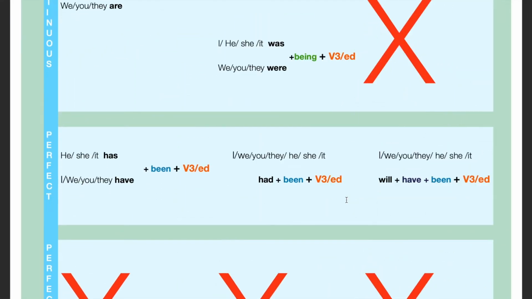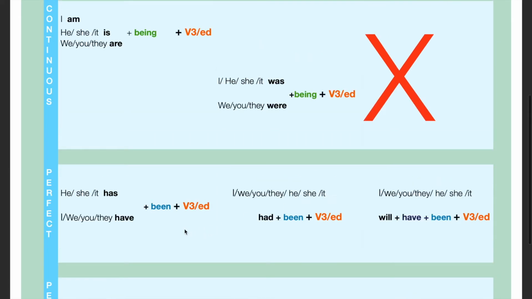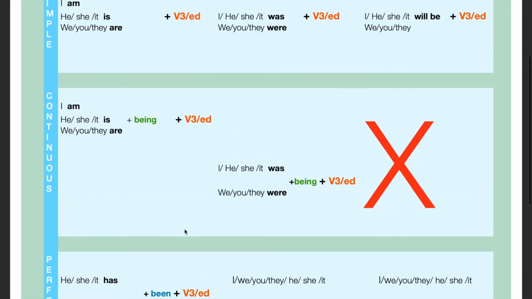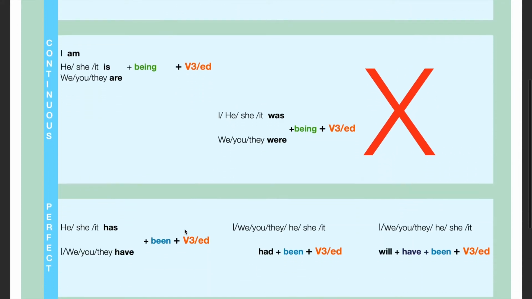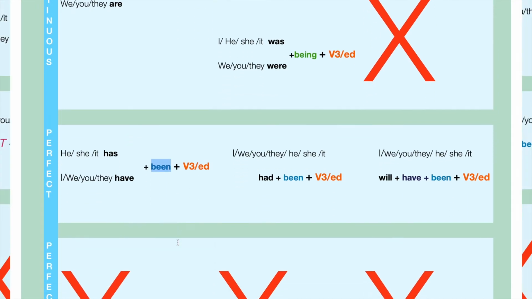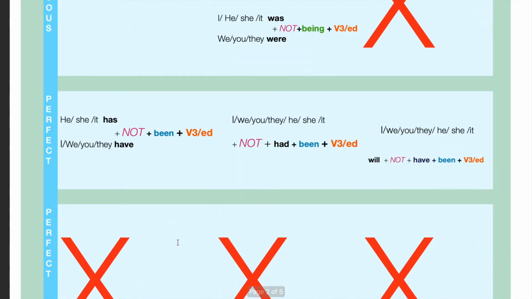Let's go to perfect group. Present perfect: have, has plus been plus the third form. Past perfect: had been plus the third form, and future perfect: will have been plus the third form. So again, if you compare with simple group, the only difference is this third element, been. Passive forms don't exist in the fourth group.